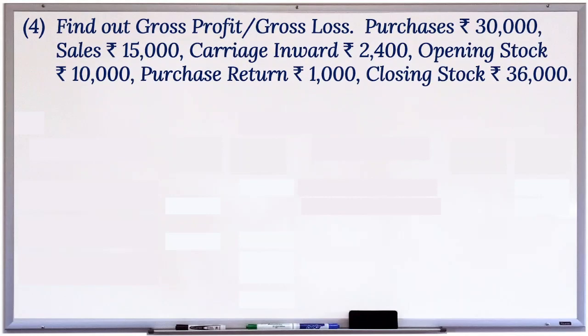4. Find out gross profit or gross loss. Purchases rupees 30,000, sales rupees 15,000, carriage inward rupees 2,400, opening stock rupees 10,000, purchase return rupees 1,000, closing stock rupees 36,000. Answer. We need to prepare trading account and post the above items to find out gross profit or gross loss. The answer will appear as under.